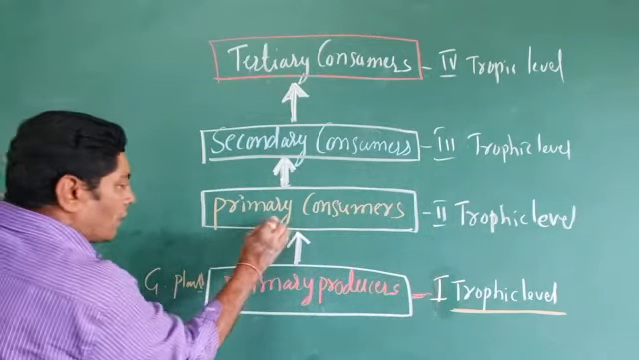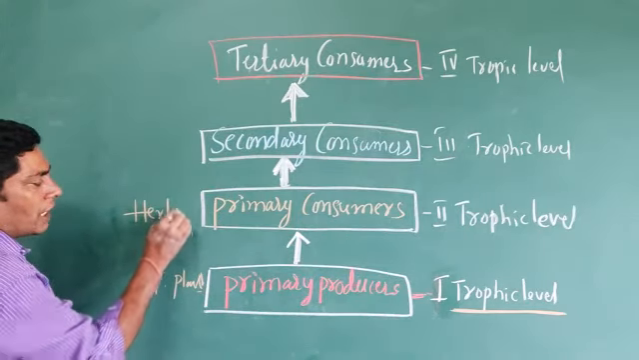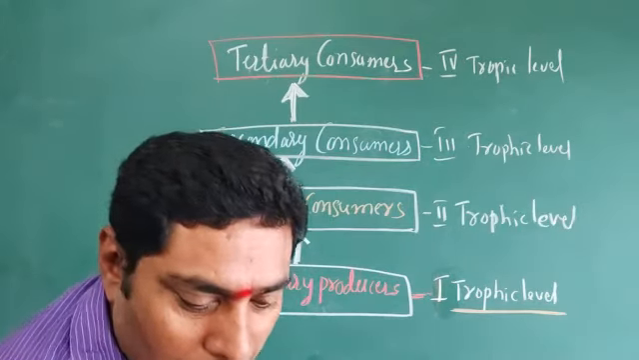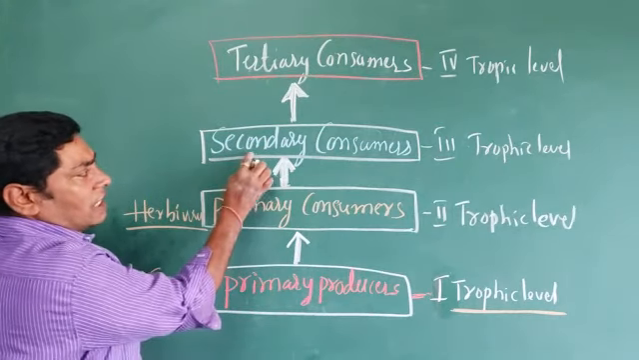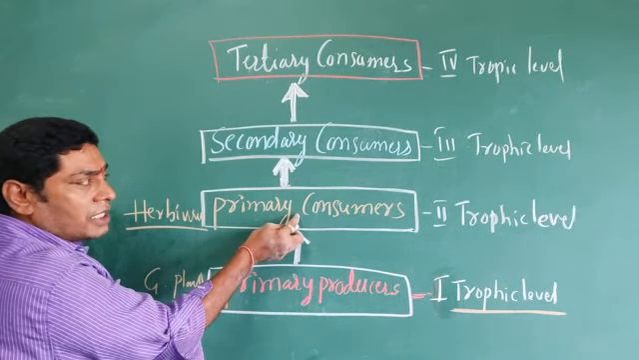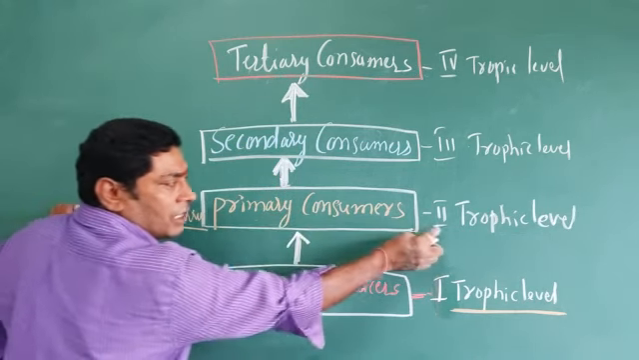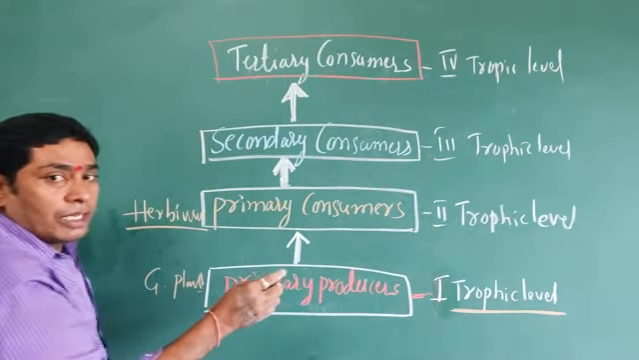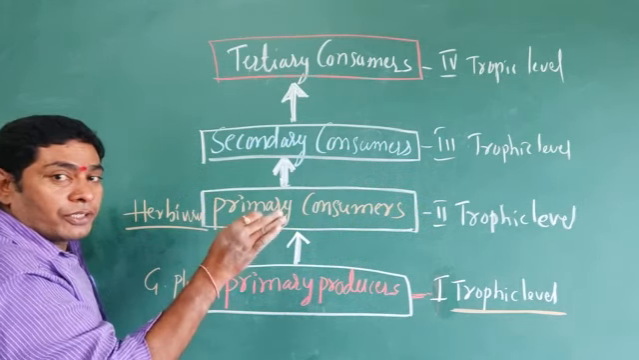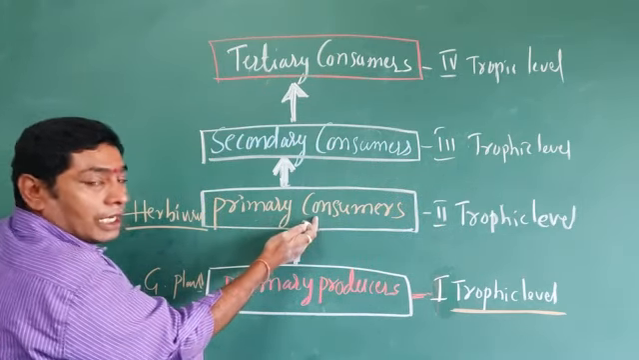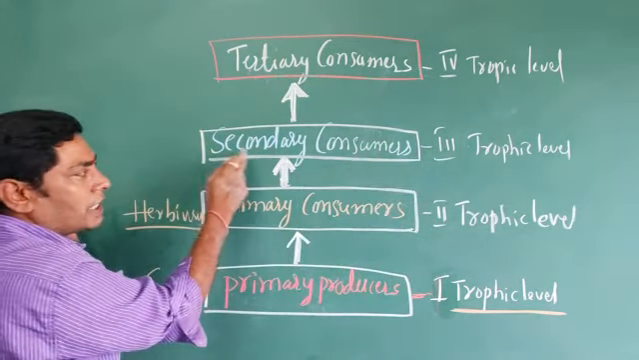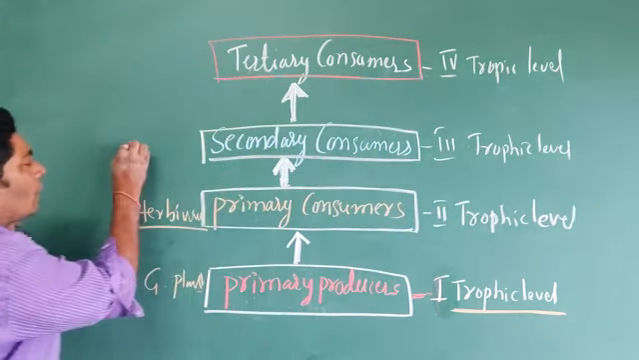Or the primary consumers are known as herbivores. All herbivores are known as primary consumers. And the secondary consumers depend on the primary consumers. It means the energy can flow from the primary consumers, or the second trophic level, to the third trophic level through the food chain or food web. The energy can be transmitted from the second trophic level to the third trophic level. Third trophic level means the secondary consumers. Secondary consumers are known as primary